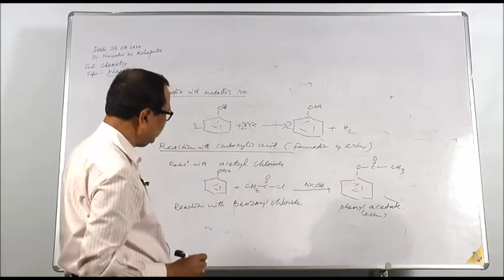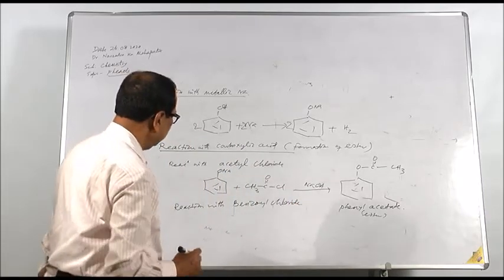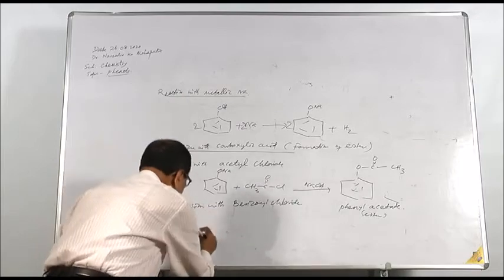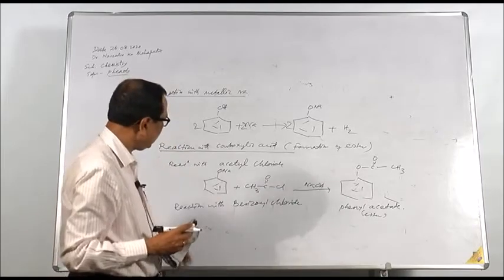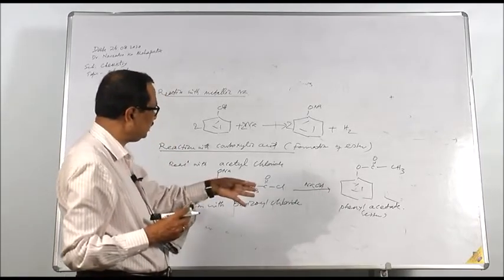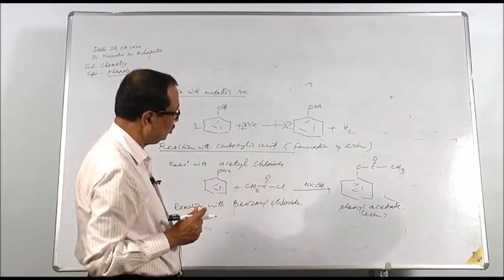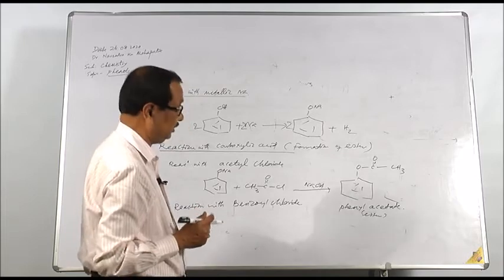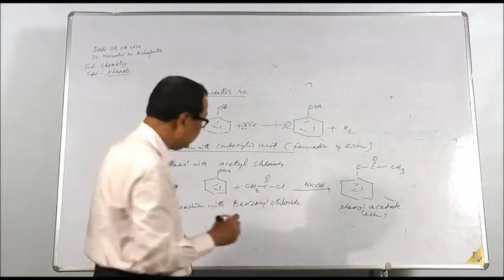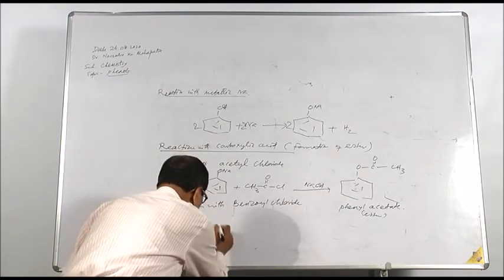Reaction with benzoyl chloride is called benzylation. When sodium phenolate is treated with benzoyl chloride in presence of sodium hydroxide, phenyl benzoate is formed.